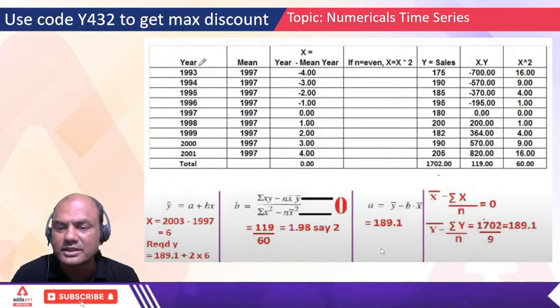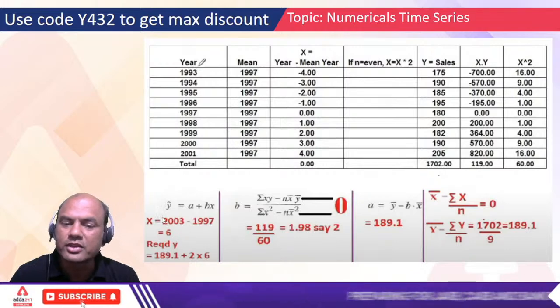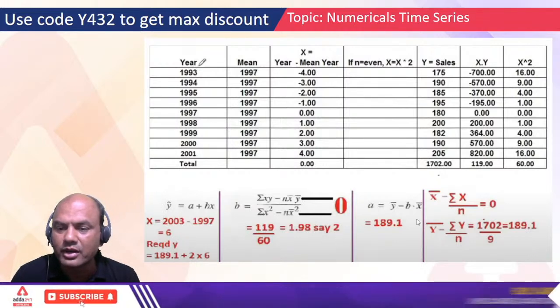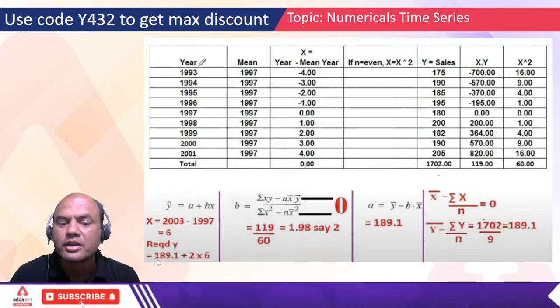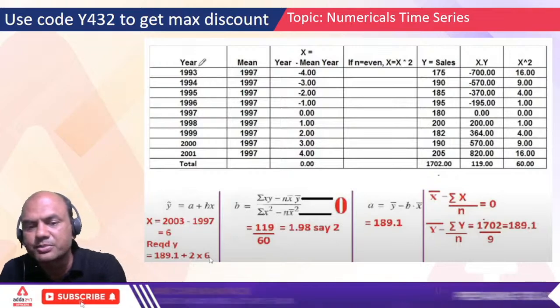189.1. Similarly, see, this a I have got it over here. Then I've got y equals a plus bx. Now both the values I have got, b I have got, a I have got. So y equals 189.1 plus 2 into x. Now my first part of the question is over.